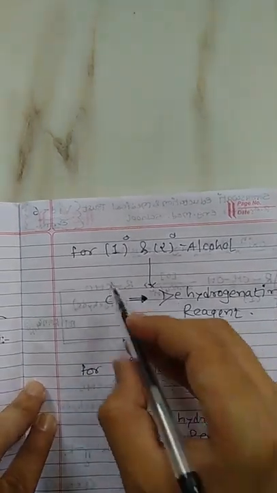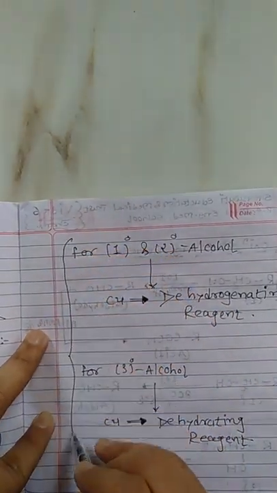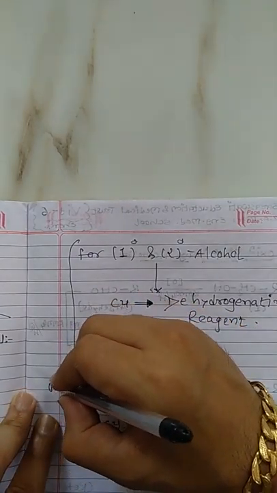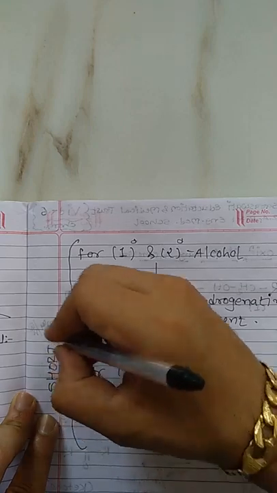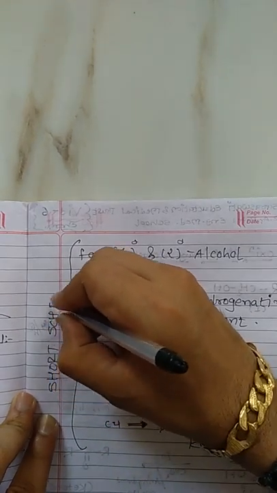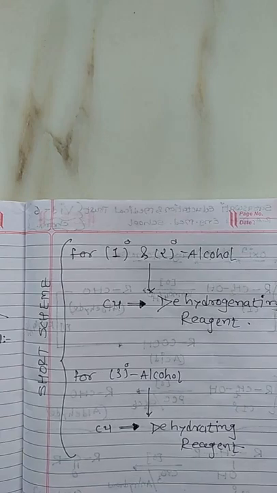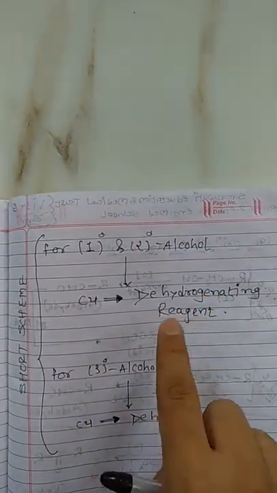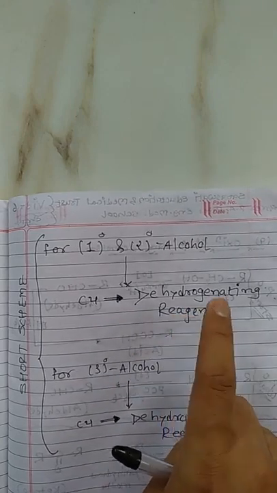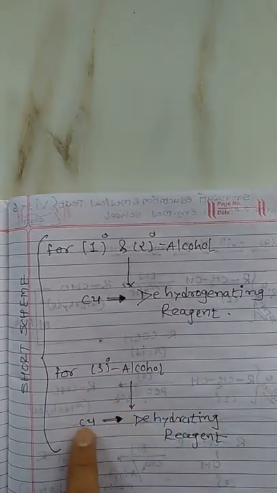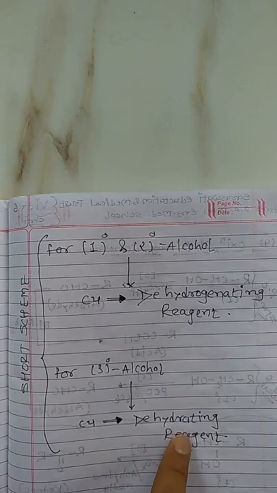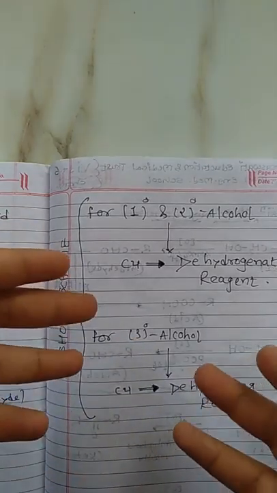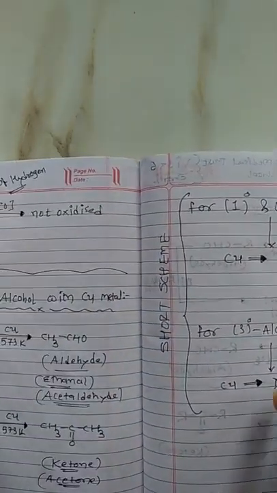So this is the short scheme to remember. So I will mention over here, it is the short scheme. For primary and secondary, copper is a dehydrogenating reagent, and it is asked in examination in the form of MCQ, and for tertiary, copper always acts as a dehydrating reagent. Now the complete whole question of alcohol oxidation should be asked in 3 marks.